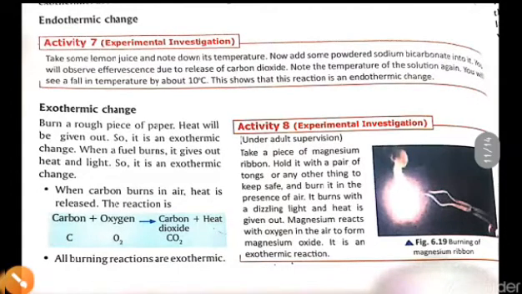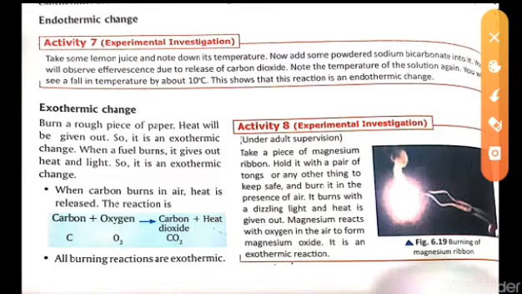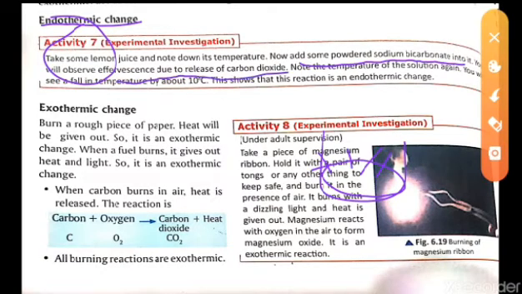Now from the endothermic we have this one. Our activities are given over here. It says you have to take some lemon juice, then add some powder, sodium bicarbonate, into it. That means take lemon juice and put in sodium bicarbonate, the soda. You will observe effervescence due to the release of carbon dioxide. You will see the bubbles come out.